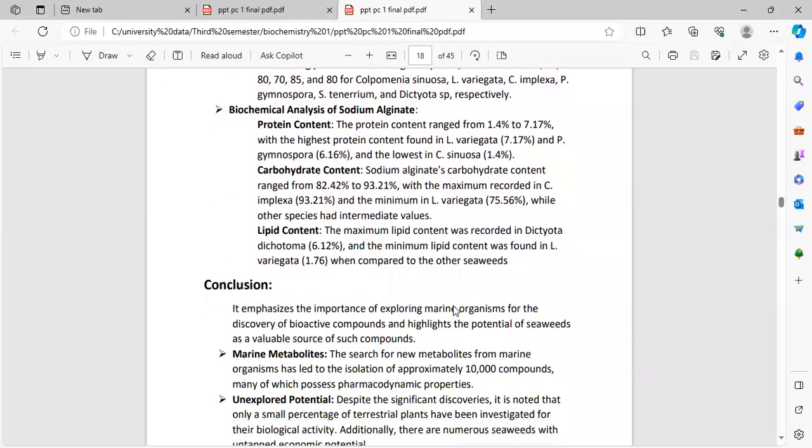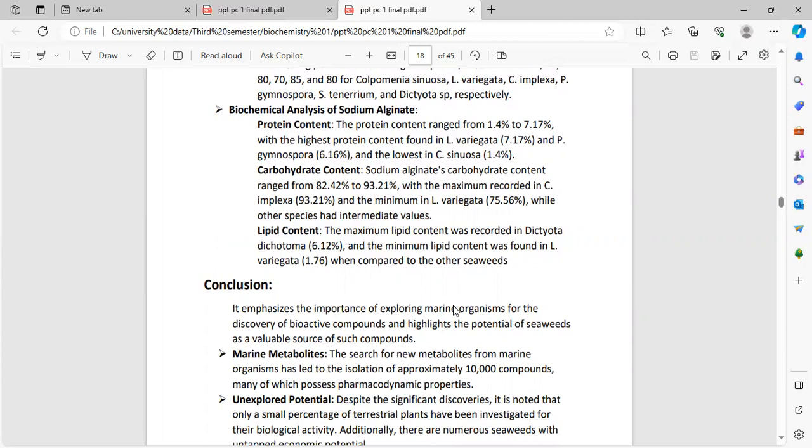Biochemical analysis of sodium alginate. Protein content. The protein content ranged from 1.4% to 7.17%, with the highest protein content found in L. variegata 7.70% and P. gymnospora 6.16%, and the lowest in C. sinuosa 1.4%.